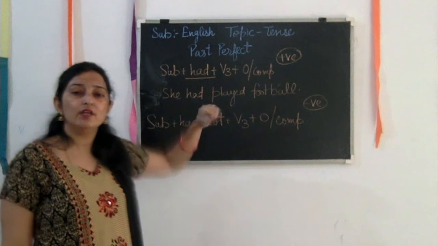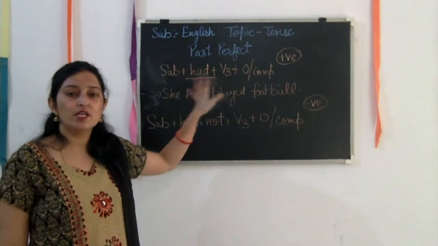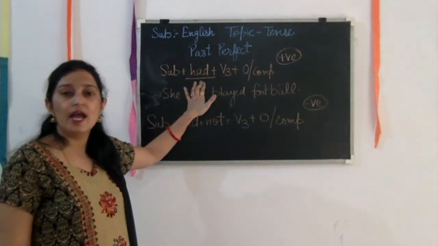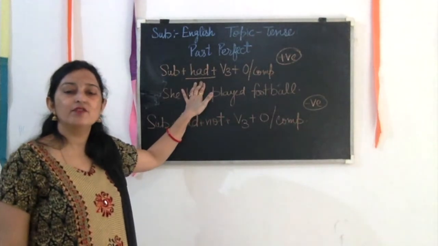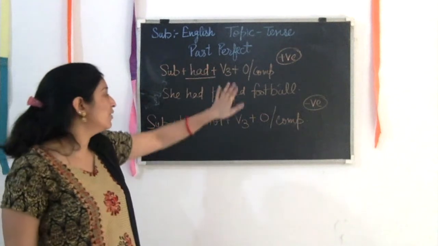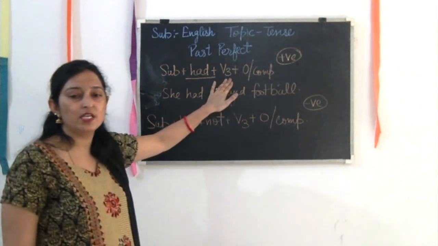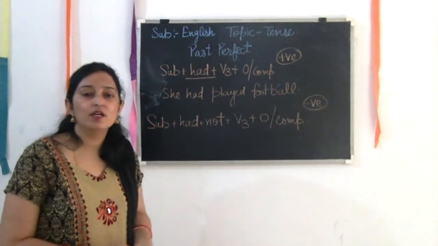Then how can you differentiate whether this is past perfect or present perfect? Pay attention here: had shows that this is the past perfect, and has shows that this is the present perfect. Just keep in mind that if the third form is used in a sentence, then it is the perfect category of a tense.